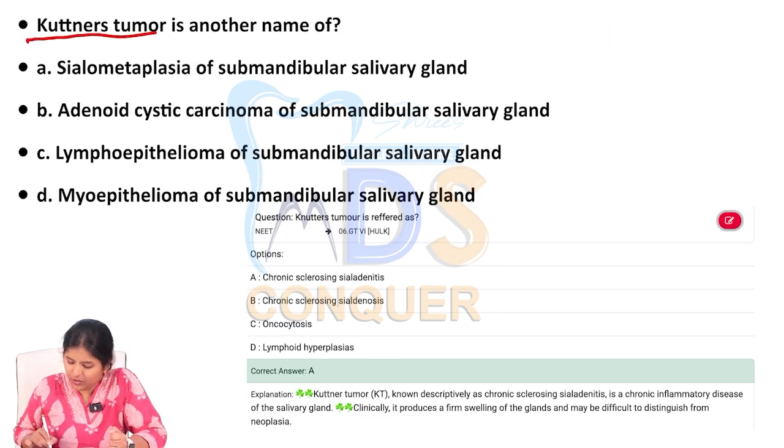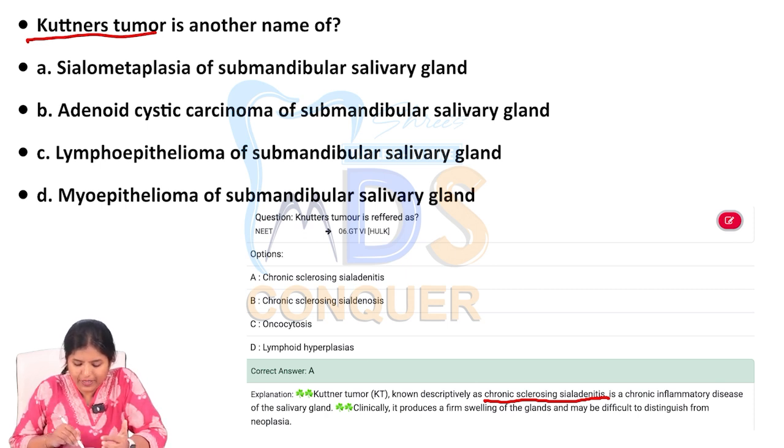Next, Kuttner's tumor is another name of... Actually, Kuttner's tumor is called chronic sclerosing sialadenitis. That is the name given to it, but you do not see any of those terminologies in the options given to the students.